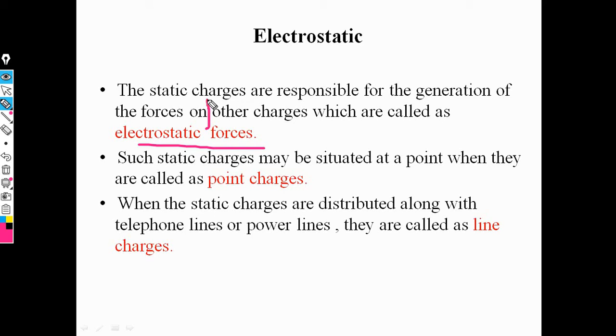Then this static charge may be present at one point, which is called a point charge. For example, this is the one point, and this is the second point. Static charge present at one point is called a static point charge, and when this charge moves from one point to another point it is called a moving point charge. That means point charge always depends on static charge and moving charge.